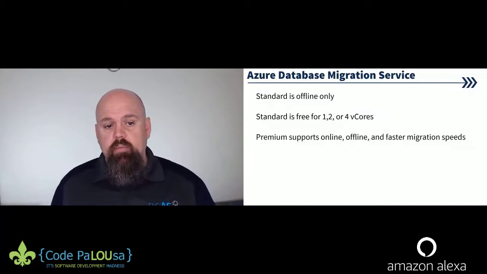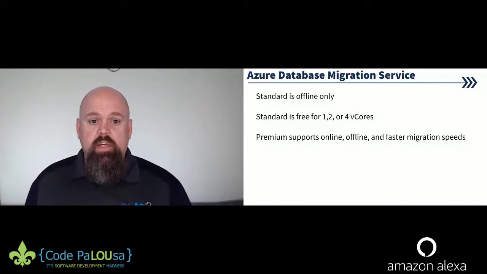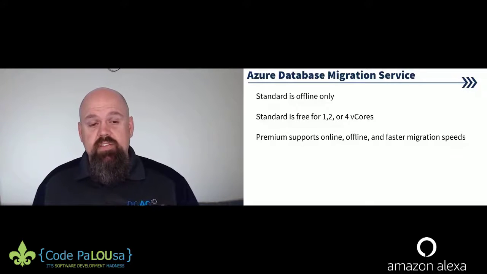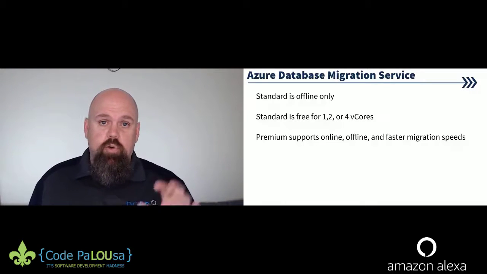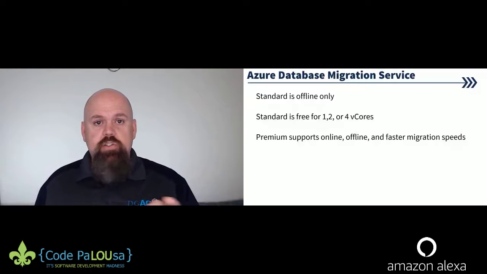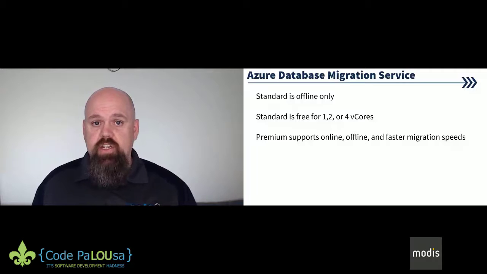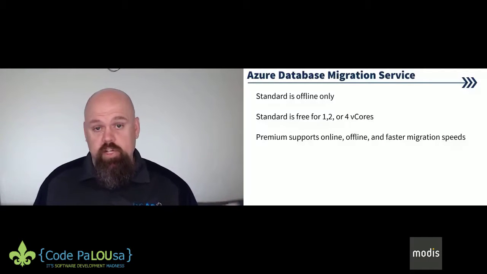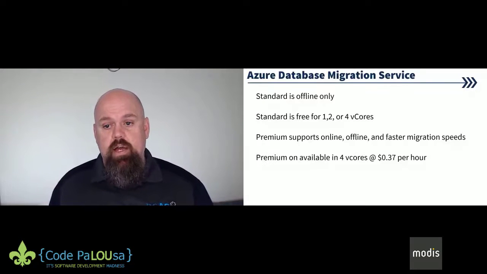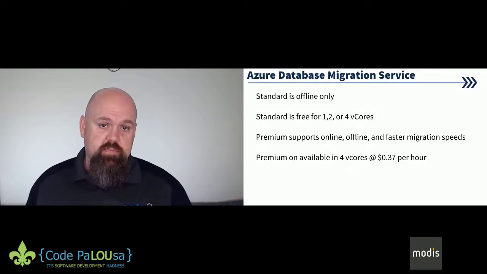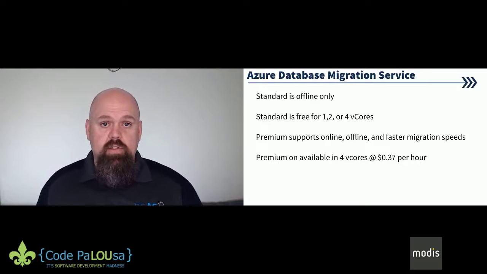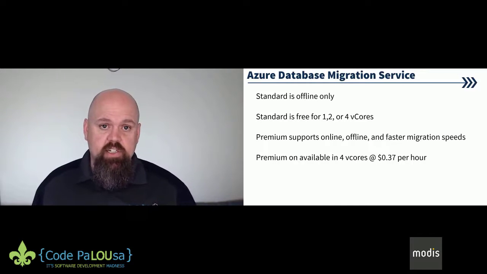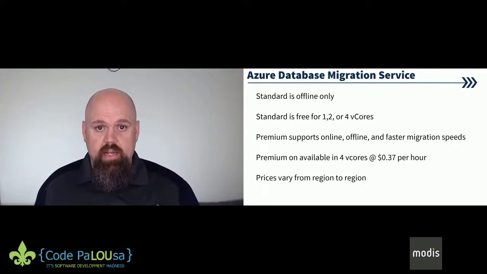So you can get premium in 4 cores. That's the only thing you can do. And it's basically 37 cents per hour. Keep in mind, quick disclaimer, Microsoft changes things pretty quickly and frequently. So that pricing might change. If you come back in 6 months and say, hey, John, that price has changed, yep, it could change tomorrow. But right now, as of today, when I checked earlier this week, it was still 37 cents per hour. However long it takes, if you're going to move multi-terabytes and it's going to take 48 hours, you can kind of get an idea as to the price that service might charge you.